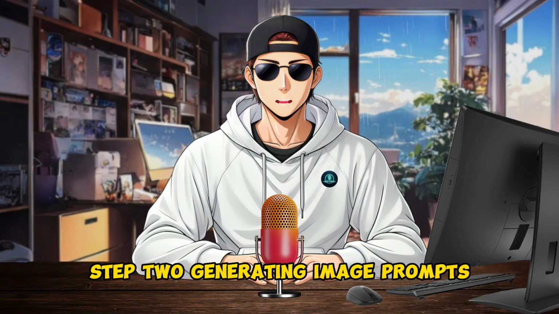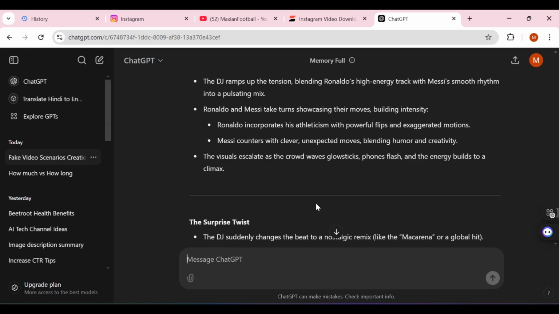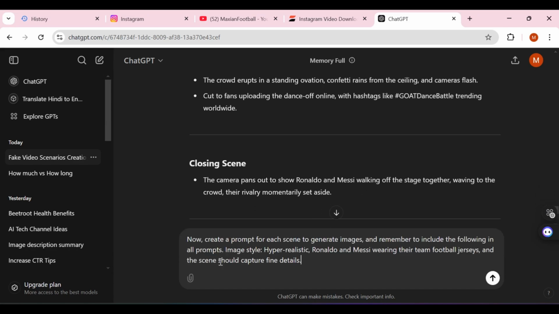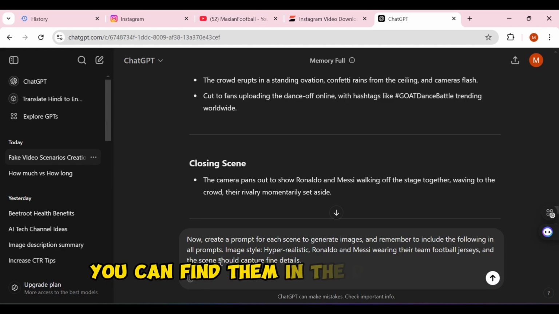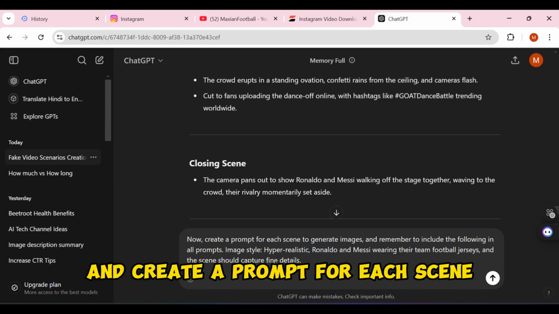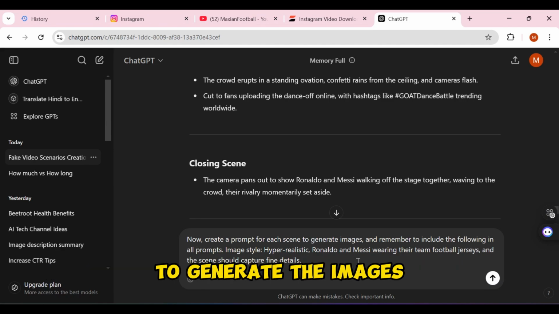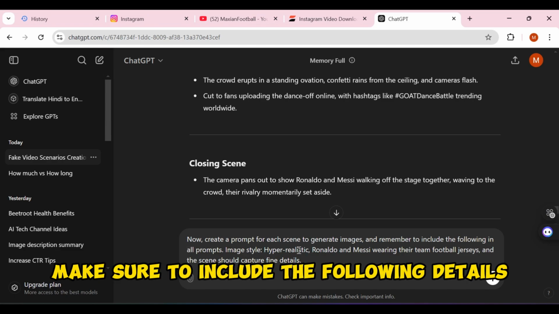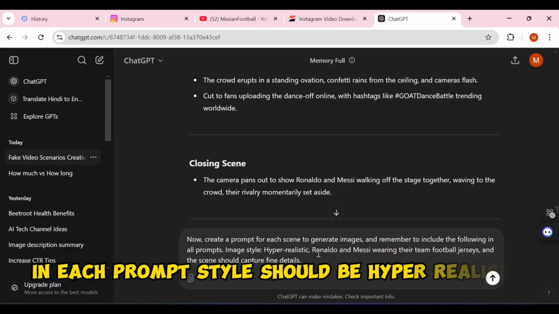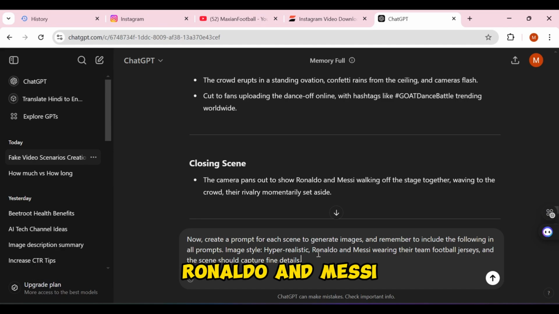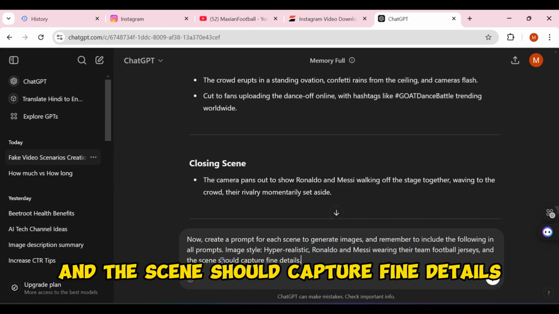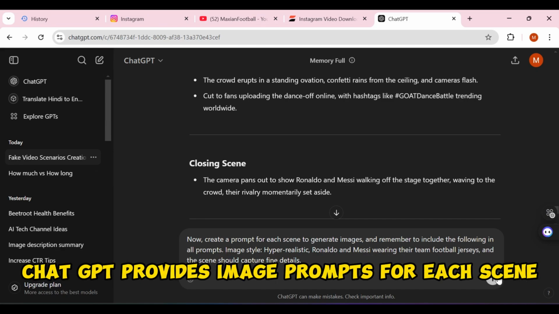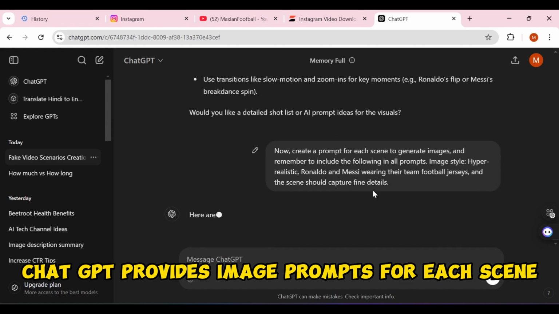Step 2. Generating image prompts. Go back to ChatGPT and enter this prompt. Do not worry, all the prompts which are used in this video, you can find them in the description. "Create a prompt for each scene to generate the images. Make sure to include the following details in each prompt. Style should be hyper-realistic. Ronaldo and Messi should be wearing their team football jerseys, and the scene should capture fine details." And there it is, ChatGPT provides image prompts for each scene.